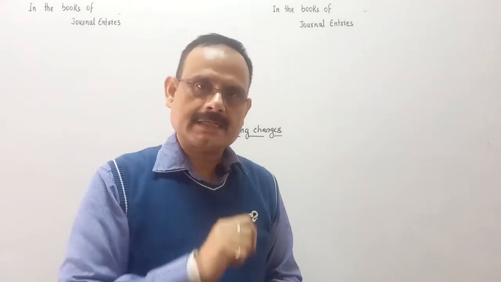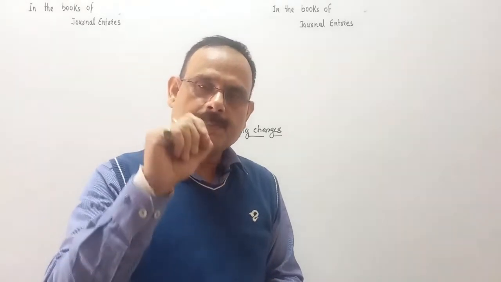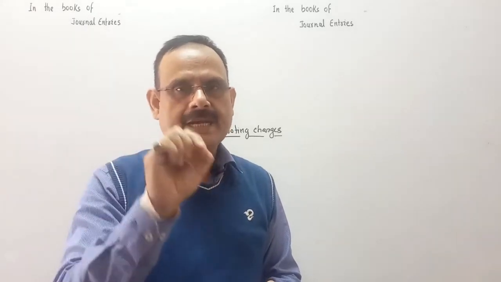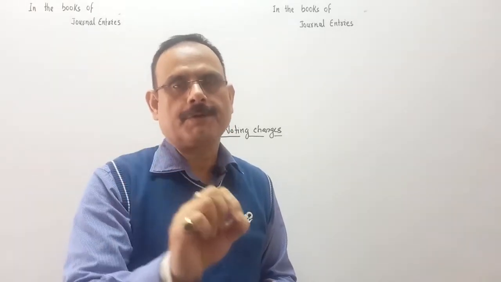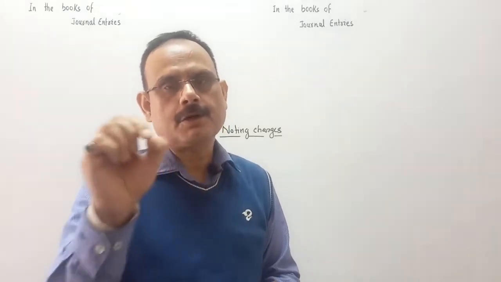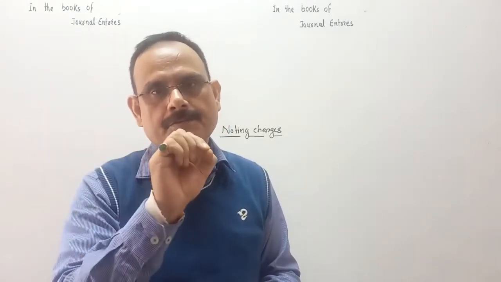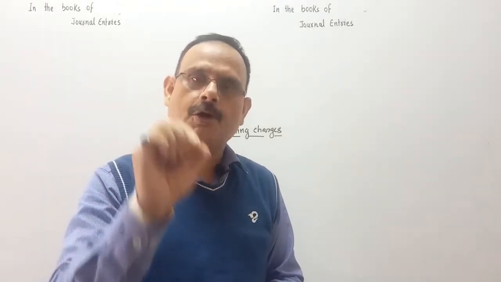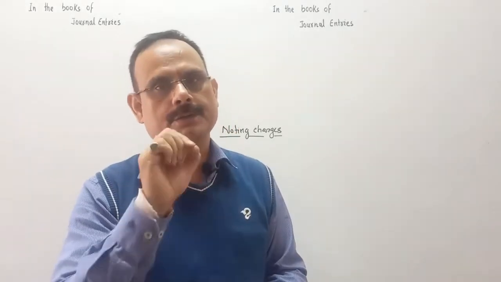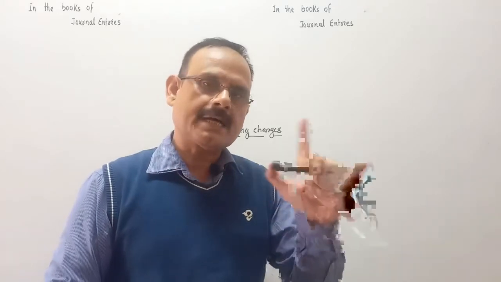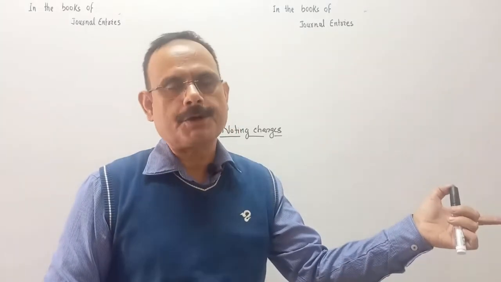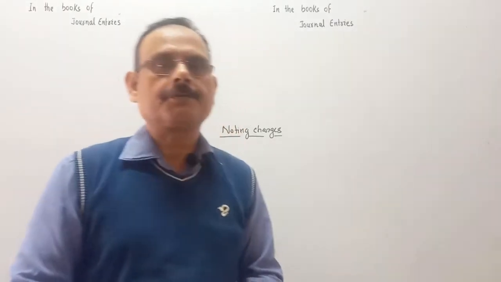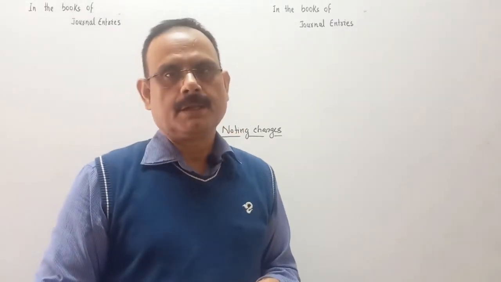So noting charges are paid to the notary public for noting the statement of the drawee regarding the dishonor of the bill in the bill of exchange. Notary public is a lawyer appointed by the court. Is it clear? So it is an expense from the drawee's point of view, but it's not an expense from the drawer's point of view or from the holder's point of view.